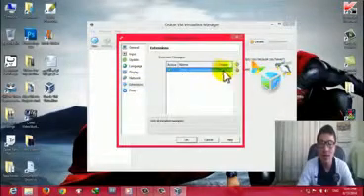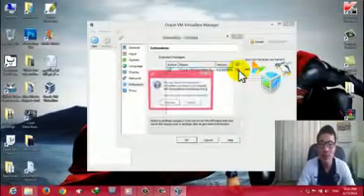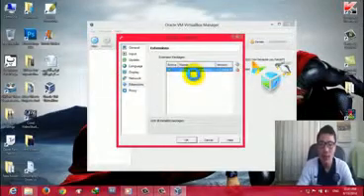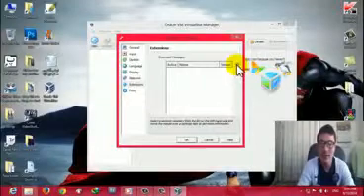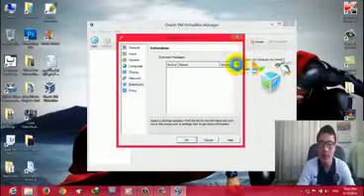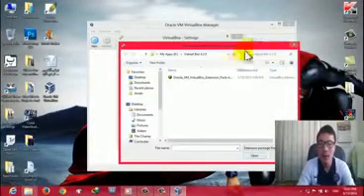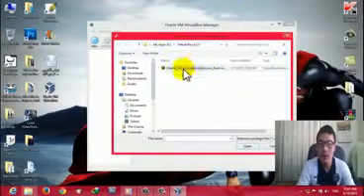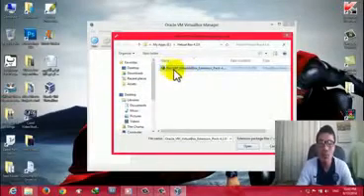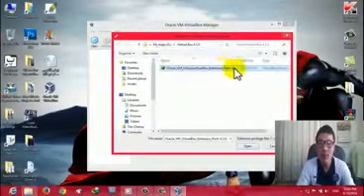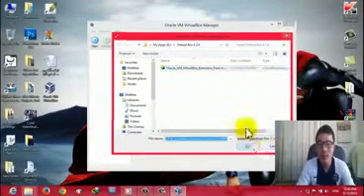I have already installed it, so I will remove this one and install it again for you. To install the extension pack, click on this little button and find the extension pack wherever you have downloaded it. Mine is here, Oracle VM VirtualBox Extension Pack. Click on Open.